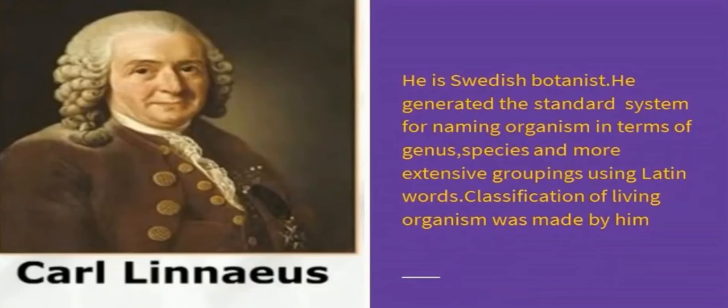Next one, Carolus Linnaeus. He is a Swedish botanist. He generated the standard system for naming organisms in terms of genus, species and more extensive groupings using Latin words. The first systematic approach to the classification of living organisms was made by a Swedish botanist.